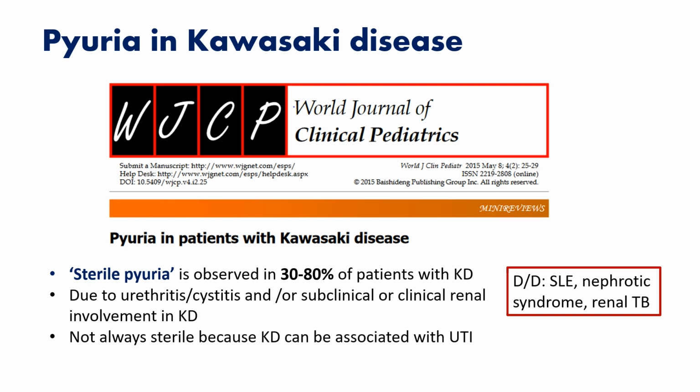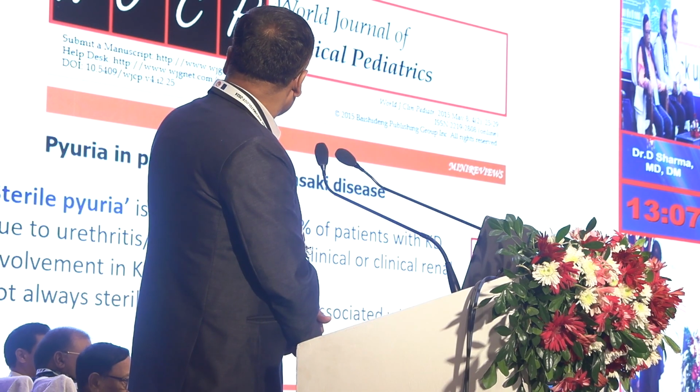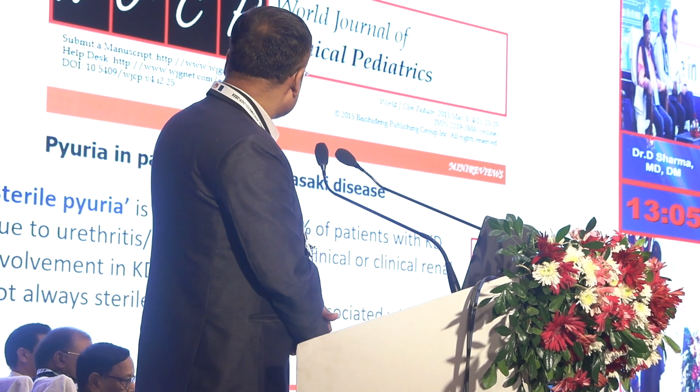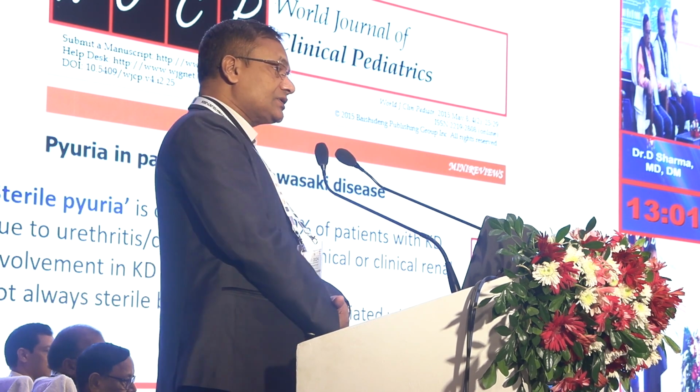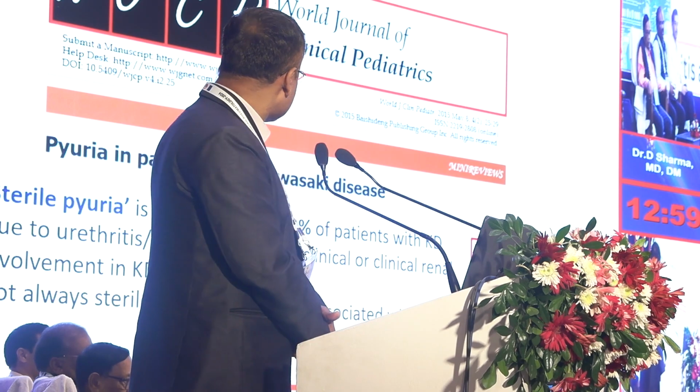So if we go through the pyuria in Kawasaki disease, it is described as sterile pyuria, found in 30 to 80% of patients with Kawasaki disease. This is because of urethritis, cystitis, and subclinical or clinical renal involvement. It is not always sterile, because Kawasaki disease can be associated with urinary tract infection. Other differential diagnoses are SLE, nephrotic syndrome, and renal tuberculosis.